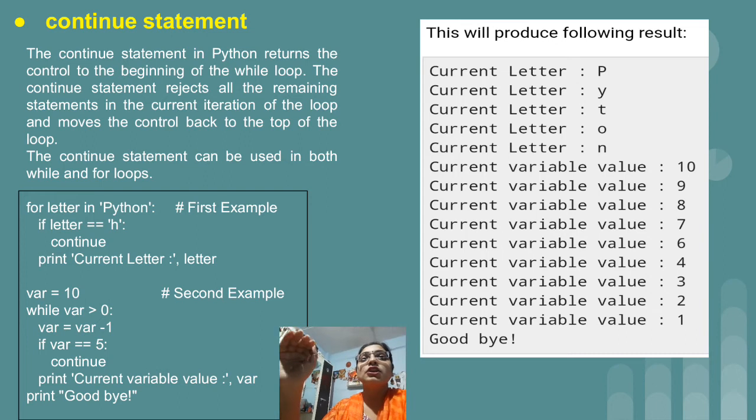So because of continue, once the condition is true, only that particular iteration, that particular case is skipped, otherwise the normal execution. Similarly, the next example also has continue.